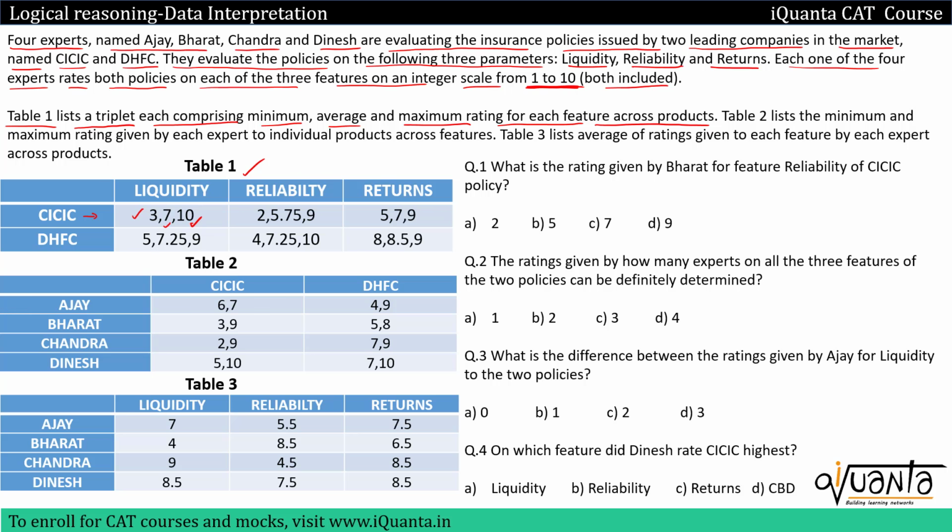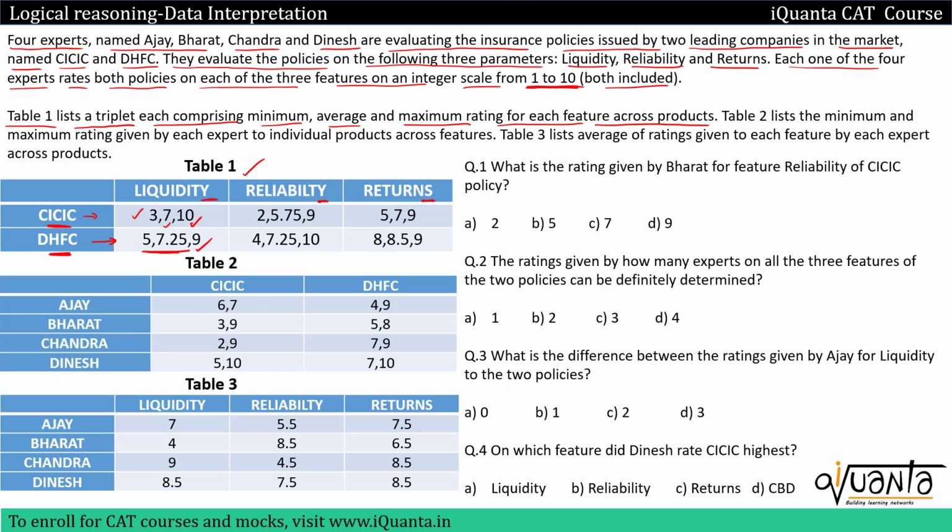So that is what we have been given in the table: the maximum, average and the minimum rating that can be given to these policies of different companies on these three features. Features are liquidity, reliability, returns. Policies are made by these companies, CICIC and DHFC, and the ratings are given from 1 to 10. Similarly, if I read it for DHFC and liquidity in the first table, the minimum rating that can be given to a policy based upon liquidity for company DHFC will be 5, the average rating will be 7.25, and the maximum would be 9.